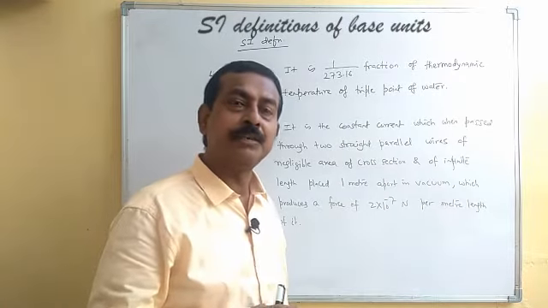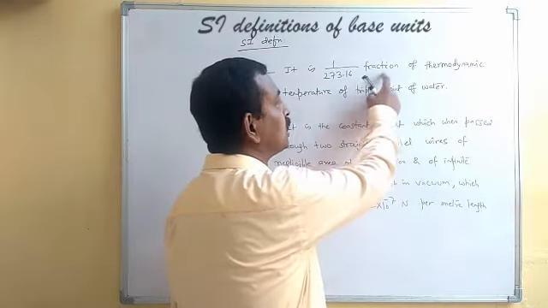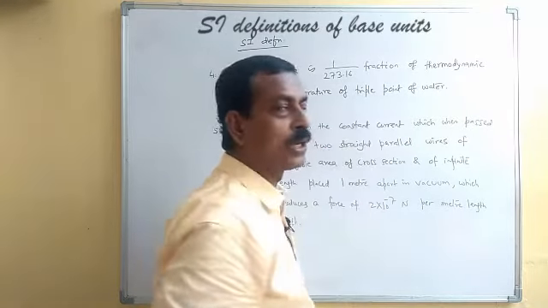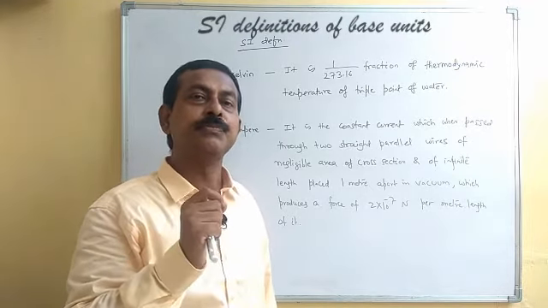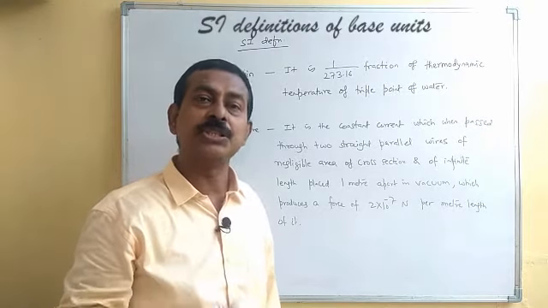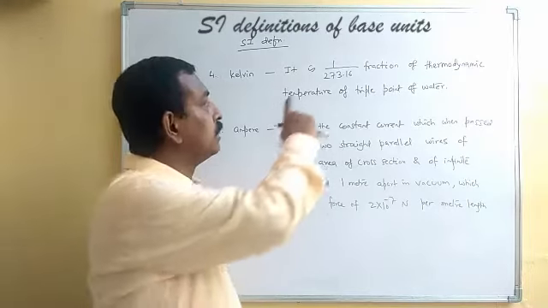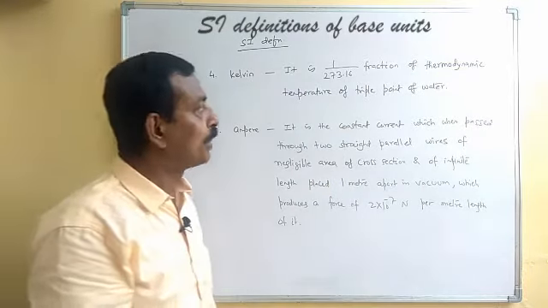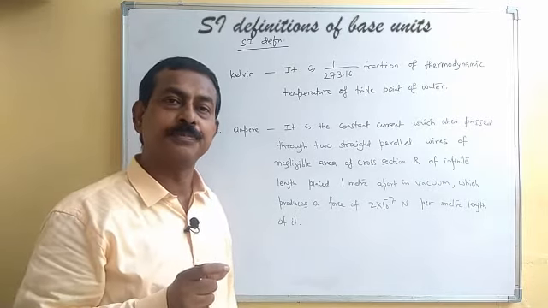Let's now take the SI definition of Kelvin. It is 1 by 273.16 fraction of the thermodynamic temperature of the triple point of water. Triple point is the particular temperature at which the substance, like the triple point of water, will exist in all 3 states: solid, liquid and gaseous. So Kelvin is 1 by 273.16 fraction of the thermodynamic temperature of this triple point of water.